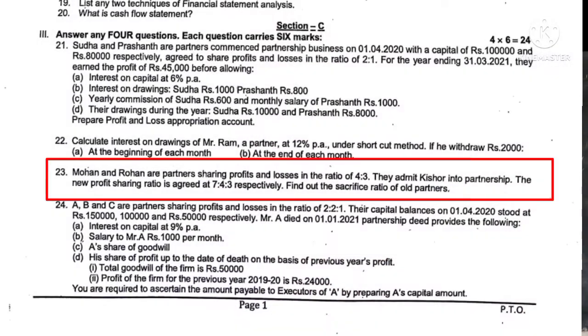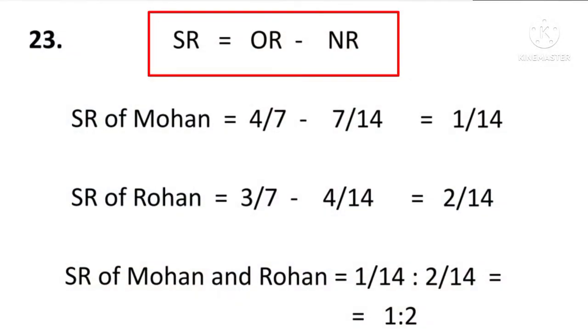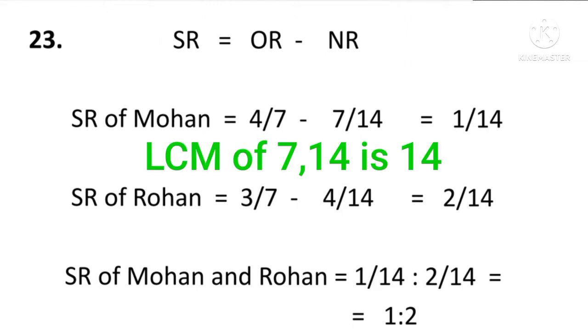Then question number 23. Here you are asked to find out the sacrifice ratio. First of all, we have to see what is the old ratio. Old ratio is 4:3, and old partners are Mohan and Rohan. Then they admitted Kishore, and new profit sharing ratio is 4:7:3. To find out the sacrifice ratio, we have to write first the formula. Sacrifice ratio is equal to old ratio minus new ratio, and we have to find out the sacrifice ratio of only the old partners, that is Mohan and Rohan.